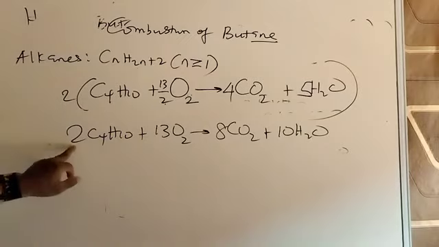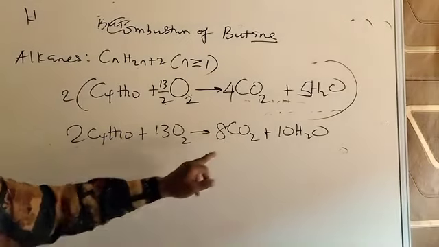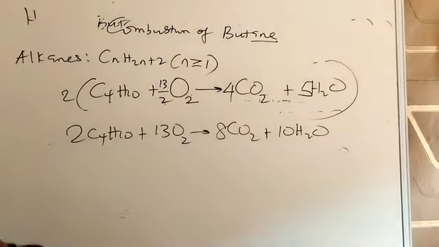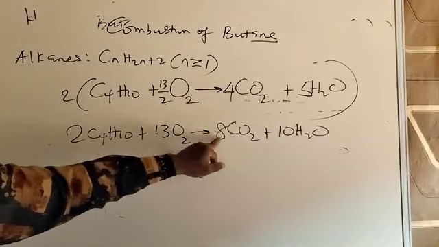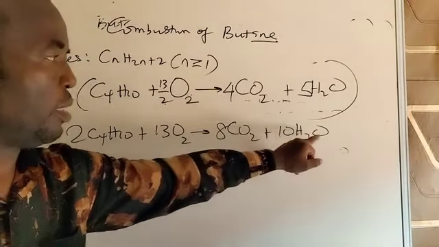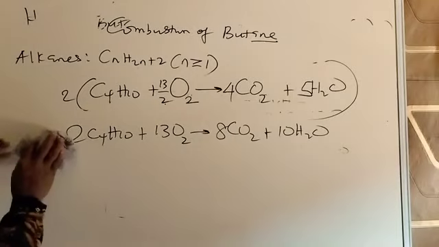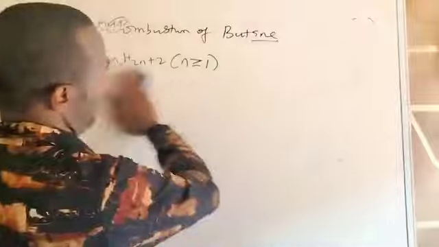Carbon is 8, 2 times 4, 8, 8 times 1, 8. Hydrogen 2 times 10, 20, 10 times 2, 20. Oxygen 13 times 2, 26, 8 times 2, 16, 10 times 1, 10, 10 plus 16, 26. As simple as that. So having done that, what if I use another hydrocarbon?